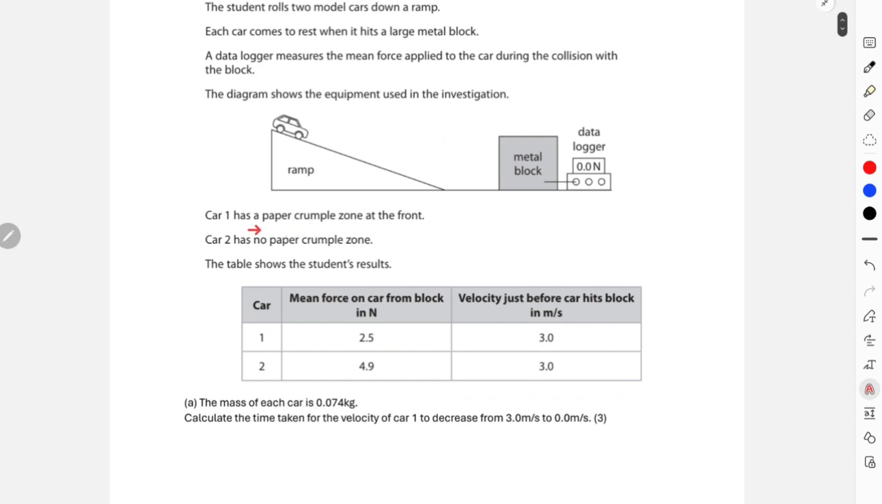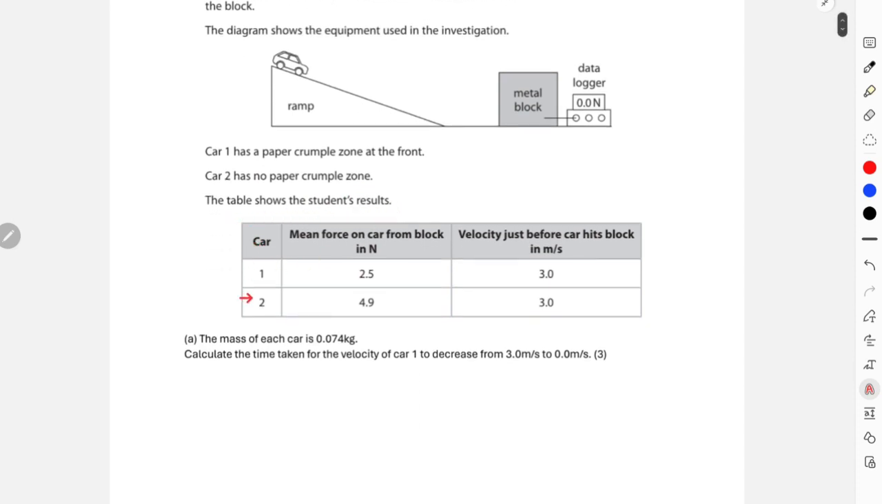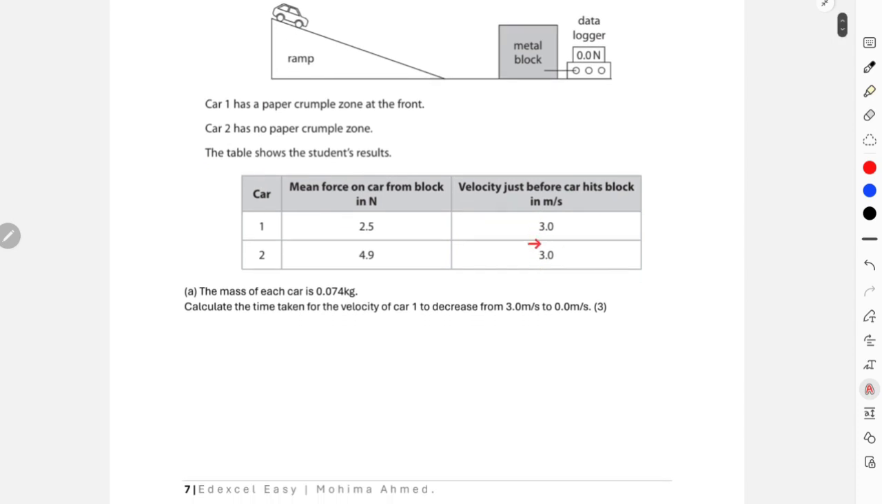Car 1 has a paper crumple zone at the front, and car 2 has no paper crumple zone. The table shows the students' results: the mean force on the car from the block in newtons, and the velocity just before the car hits the block. The velocity is the same, right? The final velocity with which cars 1 and 2 hit the metal block is the same, but the mean force from the block on each car is different. Car 1 had a crumple zone, so it received a smaller force, and car 2 did not have a paper crumple zone, so it received a higher force.